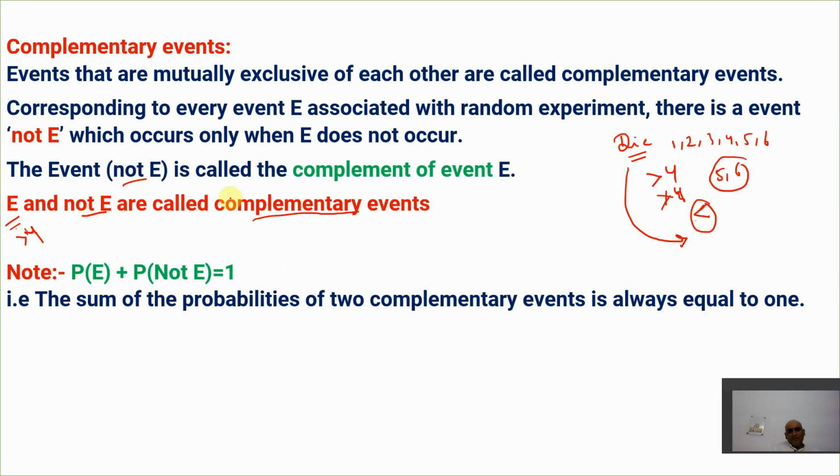So these two events are called complementary events. It means corresponding to every event E there is an event not E. Very obvious. Why? Here the event is greater than 4.